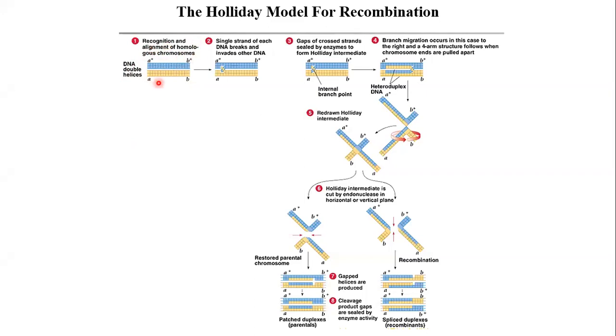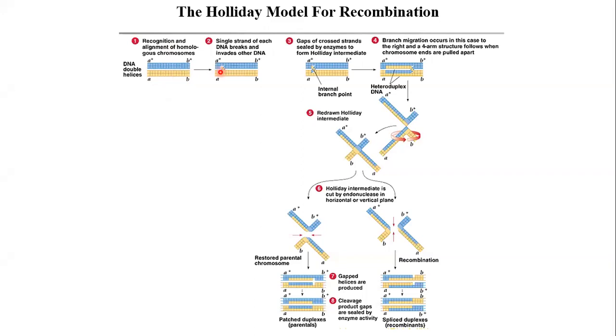You may remember that during meiosis 1, that is prophase 1, first the homologous chromosomes rearrange. Okay, they rearrange very close to each other, and that is called synapsis. So during synapsis, homologous chromosomes align in such a way that two non-sister chromatids are quite close to each other so that the genetic exchange can take place. So this is that phase, that is recognition and alignment.